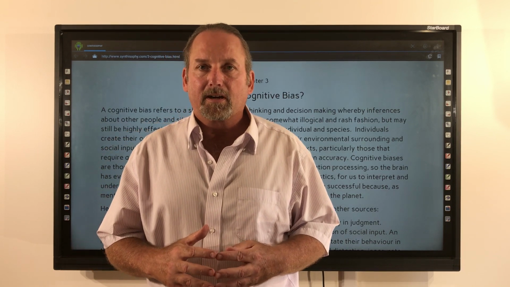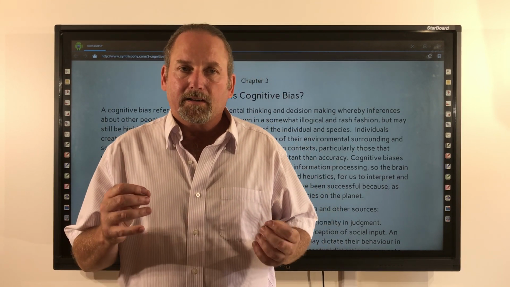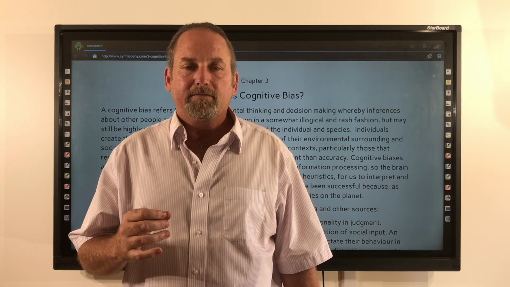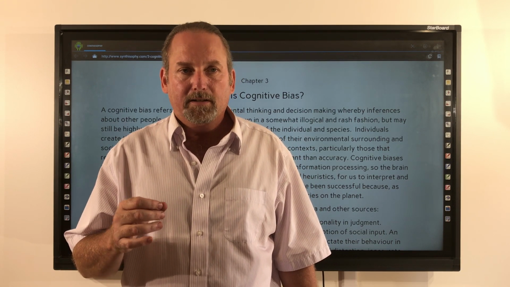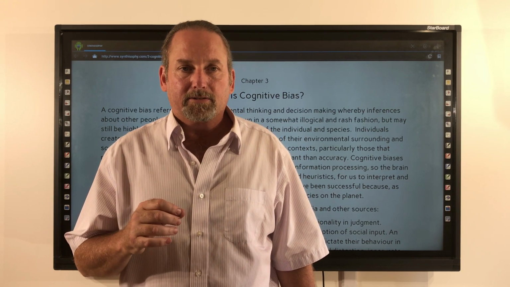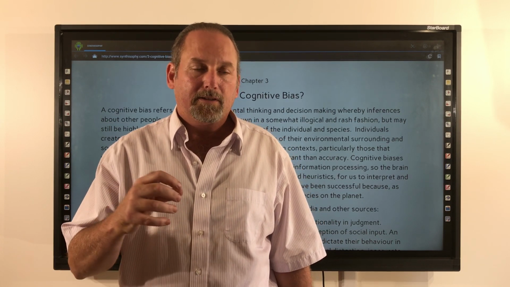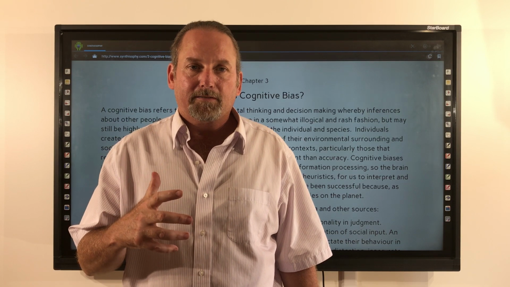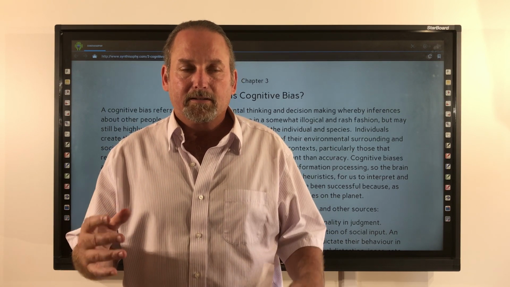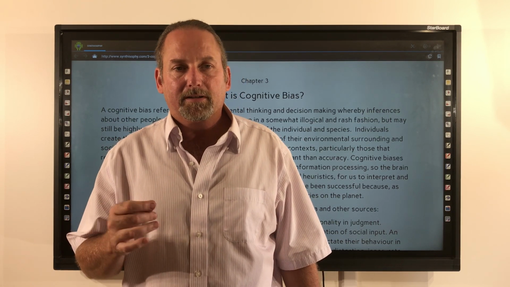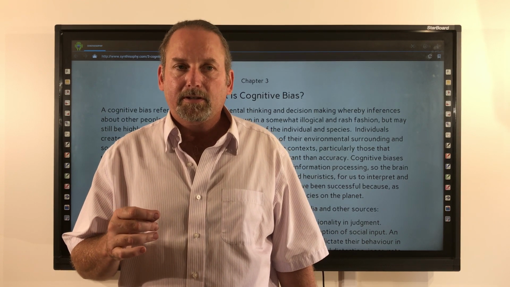Here's some more information on cognitive bias. Cognitive bias is a systematic pattern of deviation from rationality and judgment. Individuals create their own subjective social reality from their perception of the input around them. An individual's construction of social reality, not the objective input, may dictate their behavior in the social world.